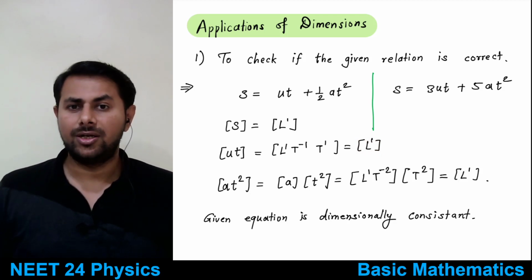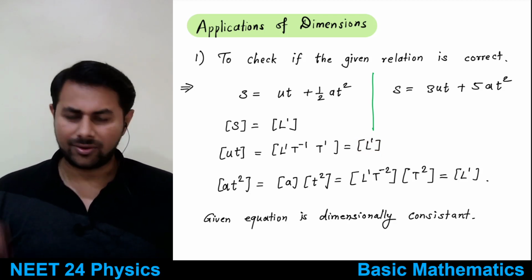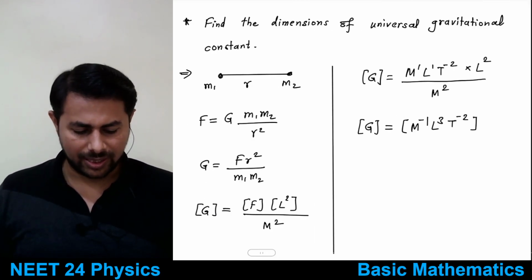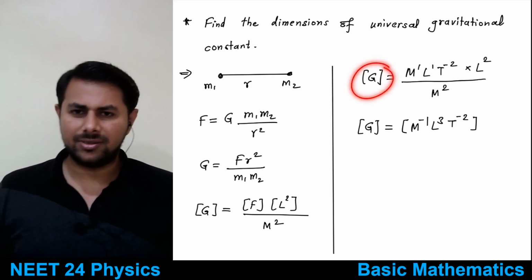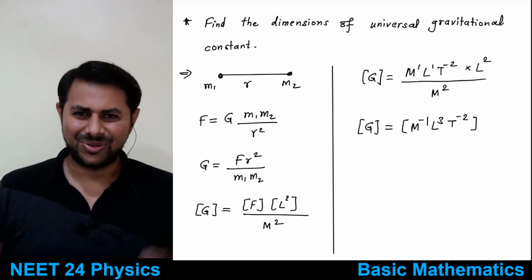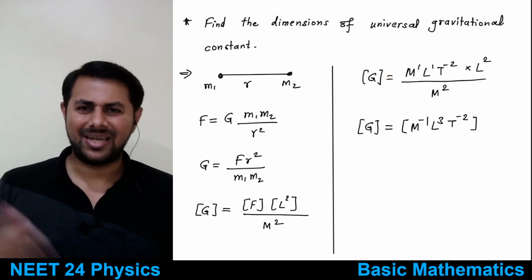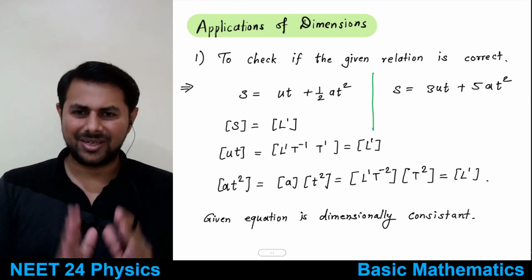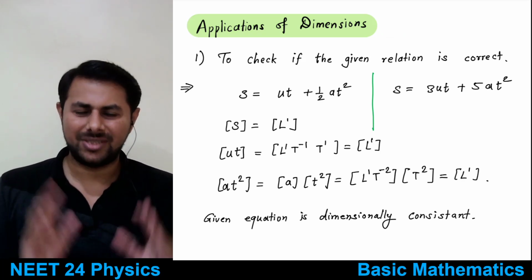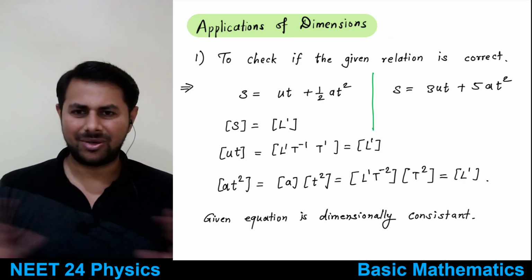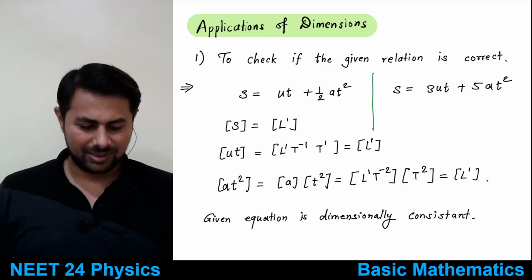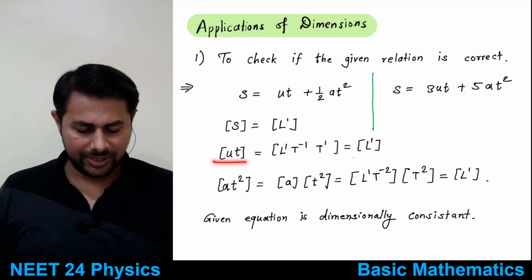Constant means what? Numerical constant, okay. Only numerical constants don't have dimensions, otherwise there are too many constants. The universal gravitational constant is a constant, but it has dimensions. Numerical constant means just a number, and numbers don't have dimensions. Keep that in mind. So we check that the dimensions of this one and this one are same.